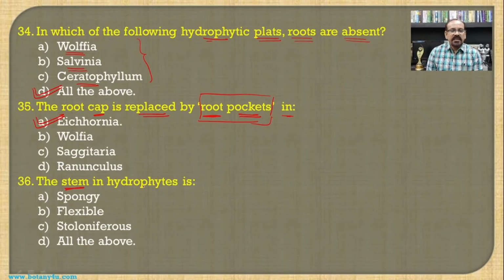The stem in hydrophytes is, if we see the different characteristic features of the root, stem and leaves in the hydrophytes, then we will find that the stem is spongy, it is flexible and stoloniferous for the process of reproduction, because very commonly the vegetative type of reproduction is preferred by the aquatic plants. So all the above becomes the answer for this question.